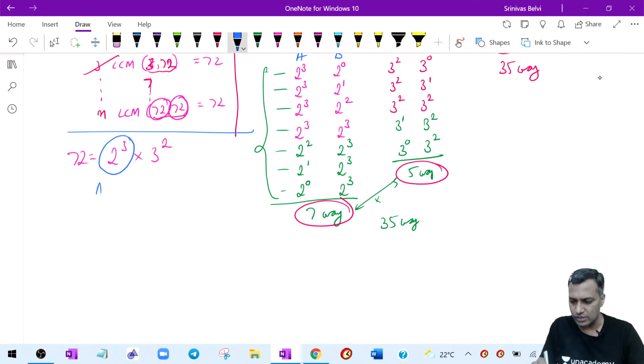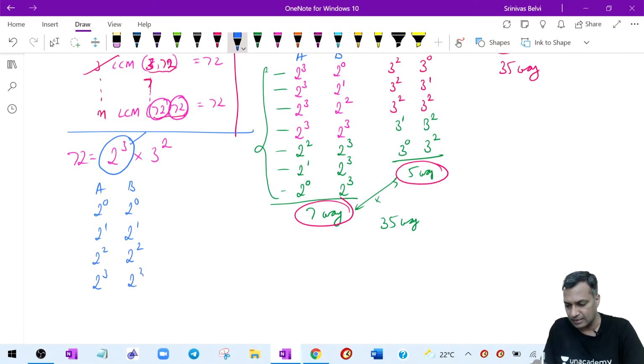Now there are two fellows, A and B. There could be 2 power 0, 2 power 1, 2 power 2, maximum is 2 power 3, and B can also have the same. But I know that at least either A should have 2 power 3 or B should have 2 power 3.